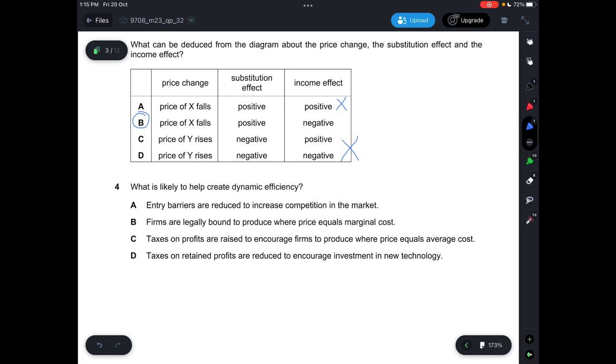Question 4, what is likely to help create dynamic efficiency? Alright, so let's look at the 4 options. A, it says entry barriers are reduced to increase competition. This is incorrect. B, it says firms are legally bound to produce where price equals marginal cost.